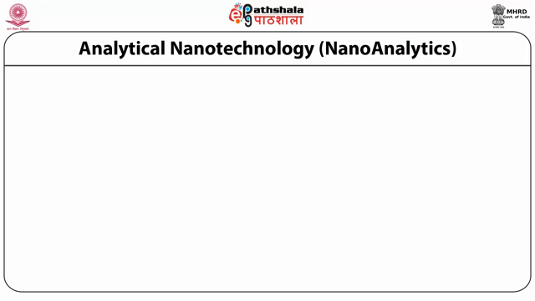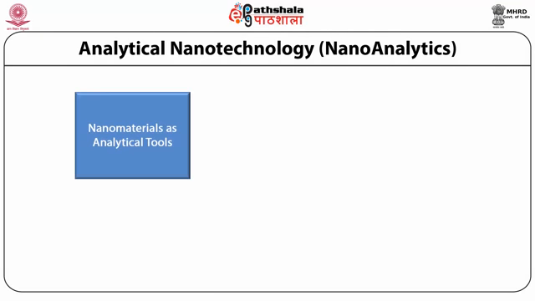Analytical nanotechnology, also called nanoanalytics, involves the application of nanotechnology in the development of analytical technologies. Here the nanomaterials are used in two ways. One is that nanomaterials are used as analytical tools to extract analytes from complex mixtures, which may be biological or non-biological.